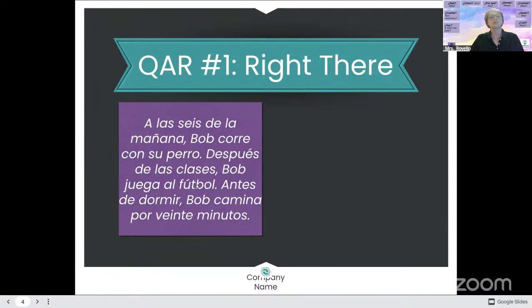Jamarian, muy bien. Football, right? Football, but it's not American football, right? That's going to be soccer. Is there another word that maybe we could make some kind of connection to English? I see maybe one more that we can use, maybe make a connection to English. Do y'all see another one? Yay, Marlecia, good job. Dormir, right?